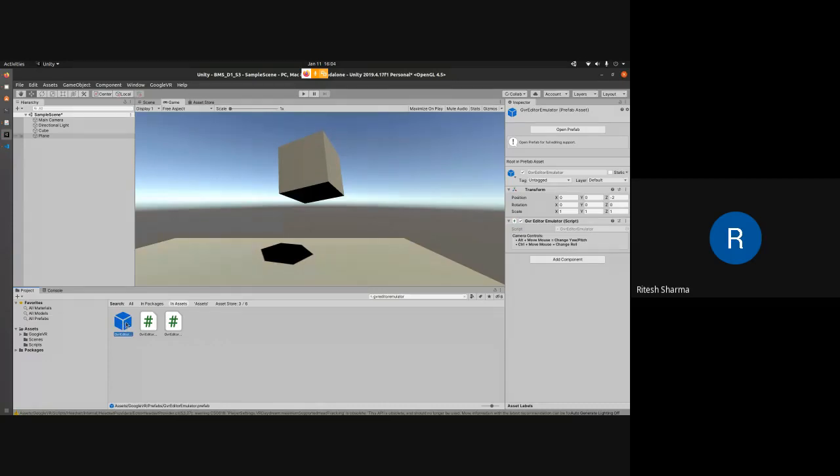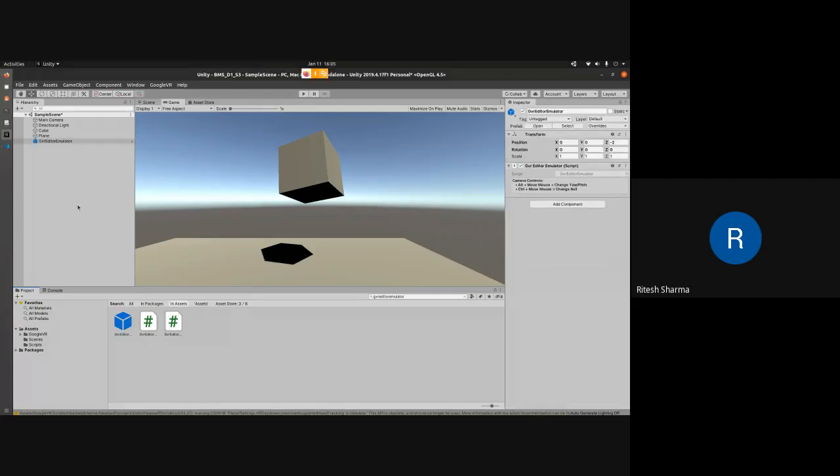So this is our emulator. You may see it in some other form, but it will look something like this. And what you have to do is just simply, like any other thing, click on it, don't release your left mouse button, and drop it on the hierarchy. So that brings that particular asset to your main scene. So this is GVR emulator.